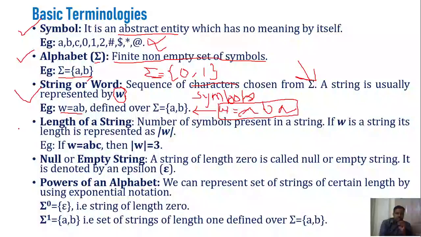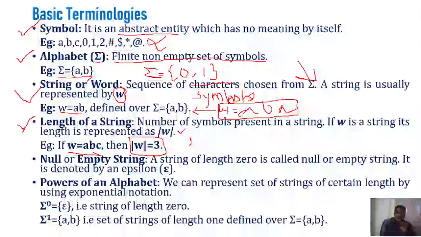Okay. Next one, length of a string. So length of a string is nothing but the number of symbols present in a string. Okay. So just remember the representation of length of the string. If small w is a string, its length is represented by mod w, right? So if w is some string, then its length is represented by mod w, right? So here you could see w is equal to abc, right? We have a string w is equal to abc. Then its length is represented by mod w. Then what is the number of characters in the w? 3. So mod w is equal to 3. So this is the length of the string.